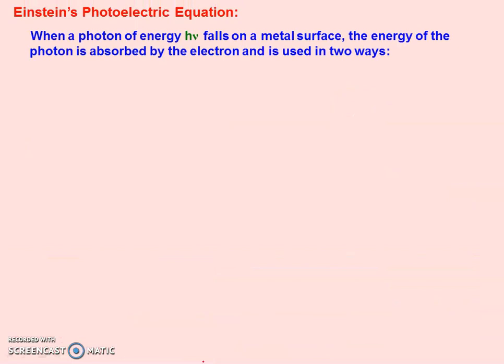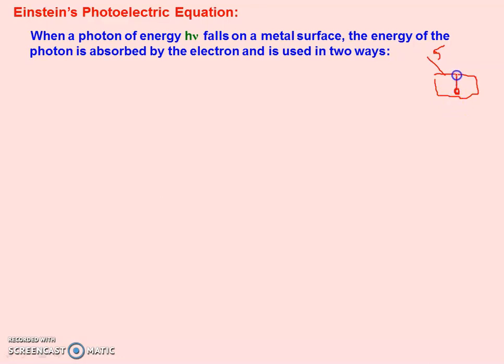Now this is Einstein's photoelectric equation. Whenever light is incident on the metal surface, for example this is a 5 joule energy photon, it will be absorbed by a single electron.